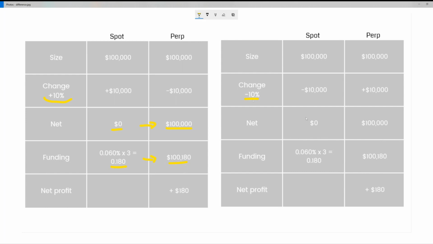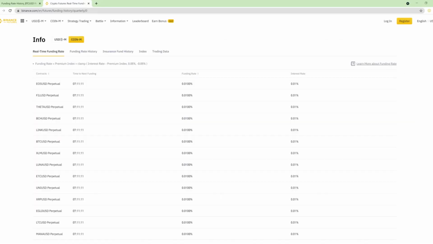Same way, if the market moved down 10% that day, we'd still be net zero and we'd still have collected this funding. Going on to Binance, we can see the live funding rates on the exchanges for all the coins. It's important you're on coin margin, as you'd already have purchased a spot crypto asset, as that would be your collateral for the short perpetual contract margin position.